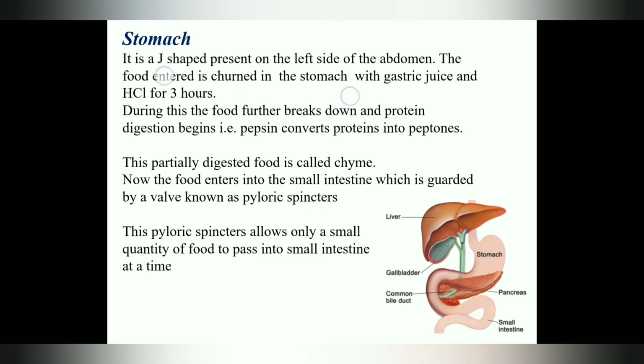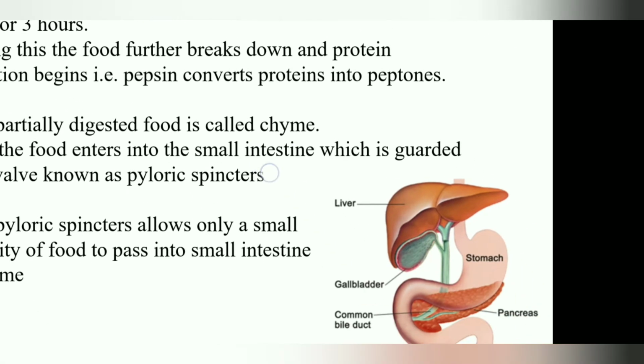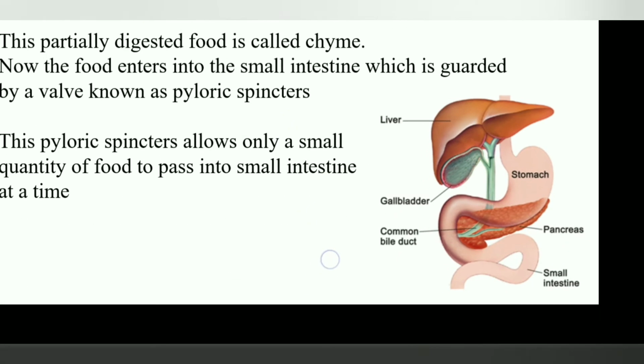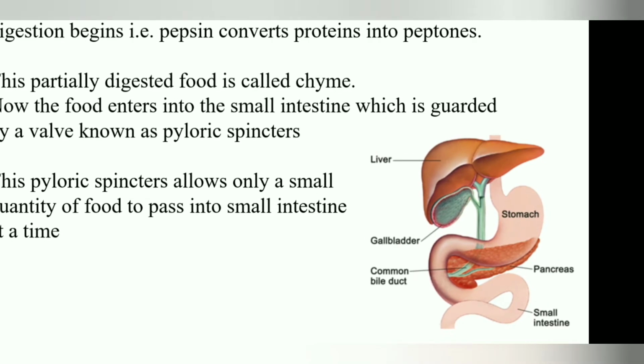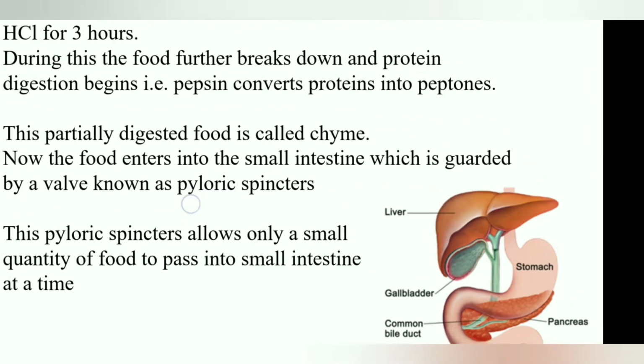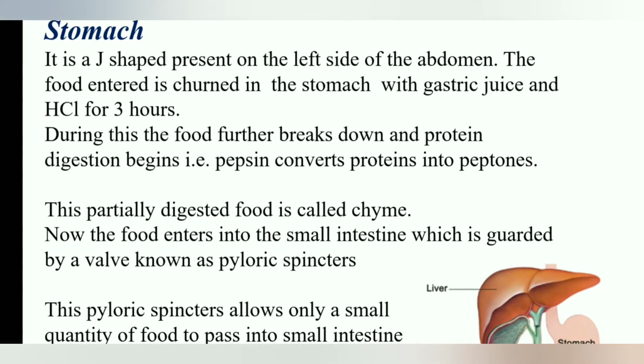Now coming to digestion in the stomach. How is the stomach? The stomach is a J-shaped structure present on the left side of the abdomen. In the picture you can clearly see the stomach is present on the left side of the abdomen. As soon as the food enters the stomach, it is churned. Churned means mixed with gastric juice and HCl for nearly 3 hours. During this, the food further breaks down and protein digestion begins in the stomach.